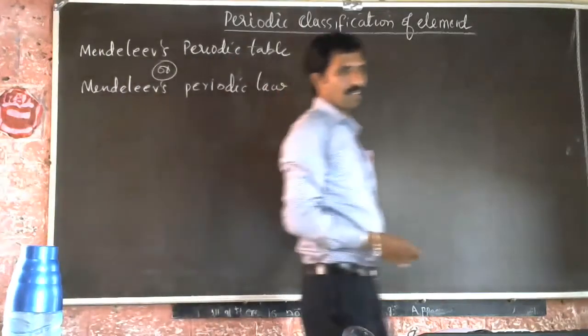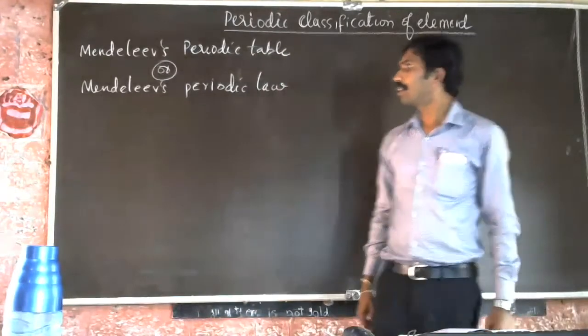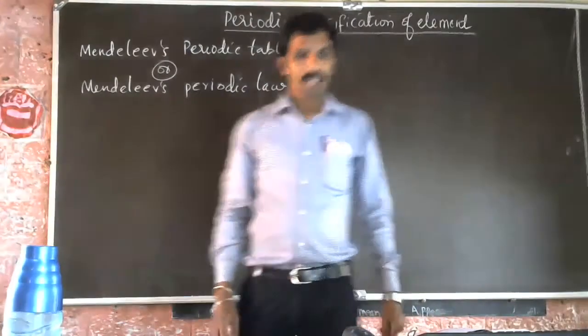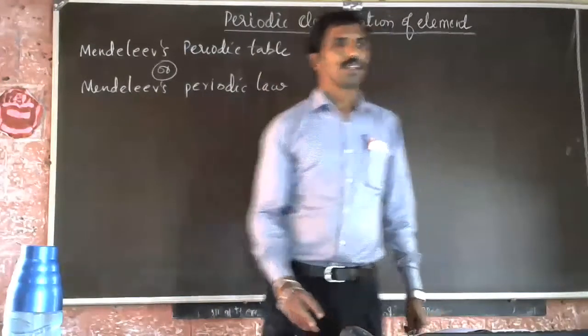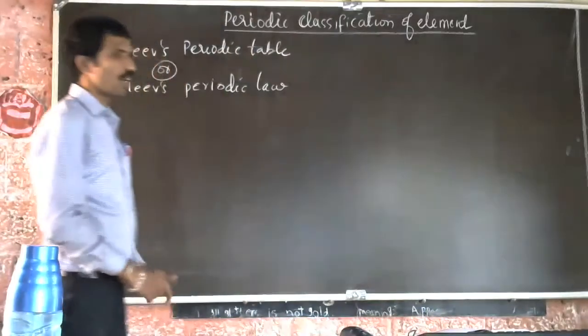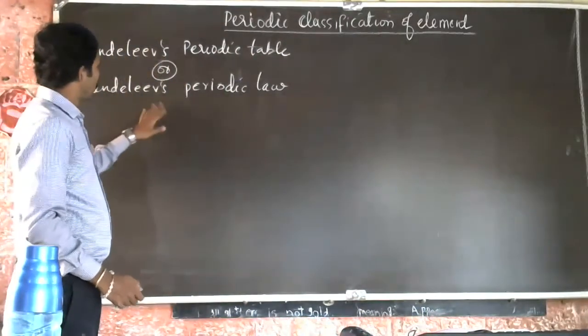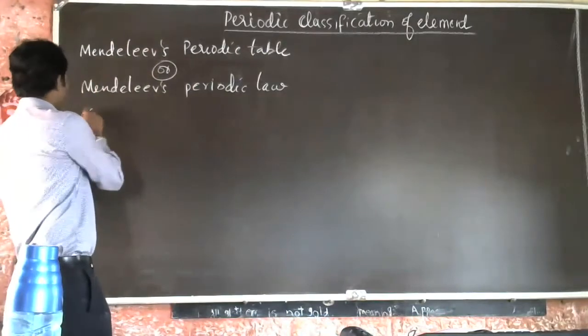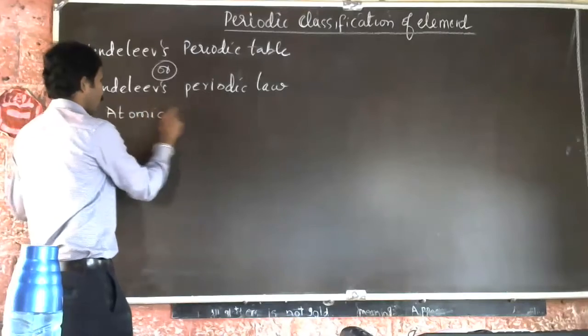Mendeleev's periodic law. I told you Mendeleev also proposed his periodic law, and he constructed his periodic table on the basis of atomic mass.